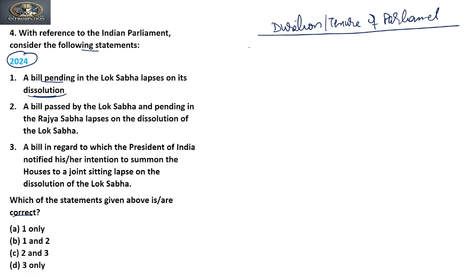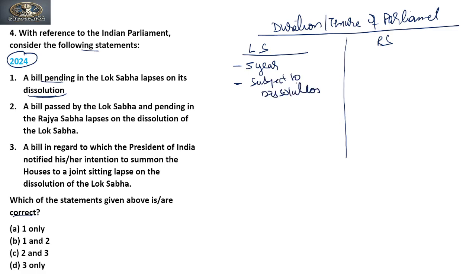As we know, Parliament has two houses, Lok Sabha and Rajya Sabha. The Lok Sabha has a tenure of 5 years, and it is subject to dissolution. So when can it be dissolved?